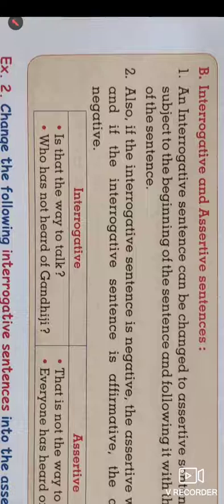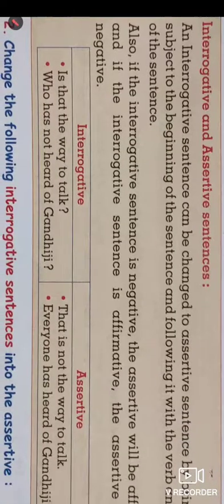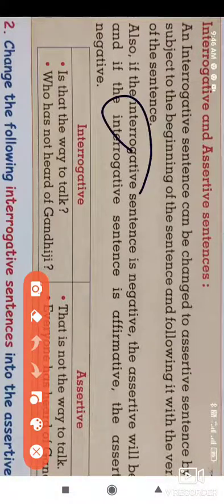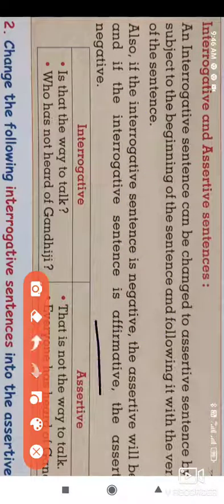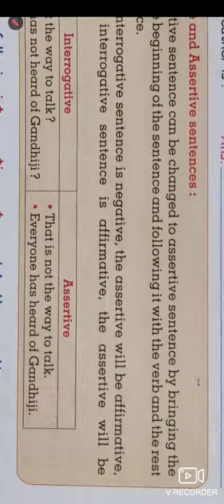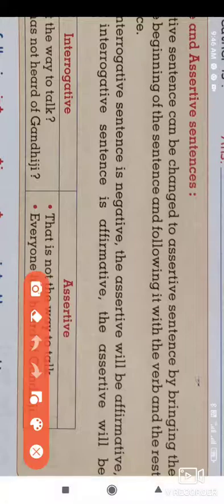And the second rule is about when the interrogative sentence is negative. So this is a very important point. If the interrogative sentence is negative, then while transforming it into assertive, the assertive sentence will be affirmative.